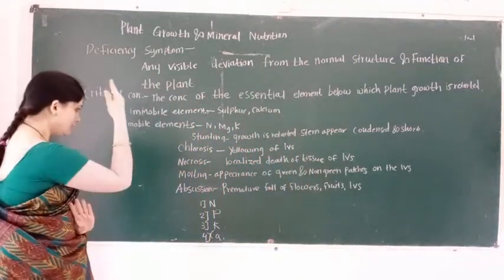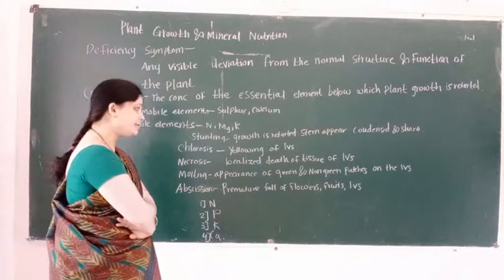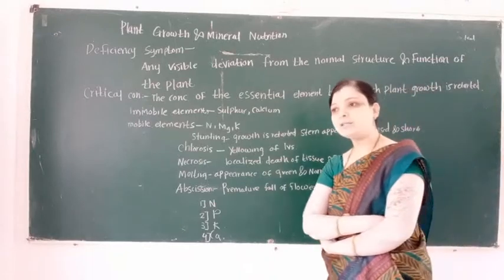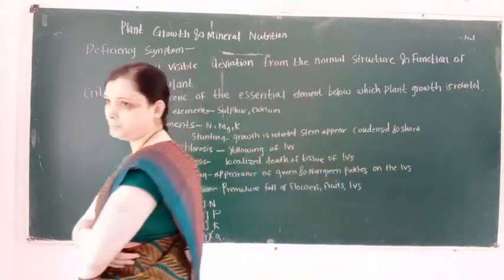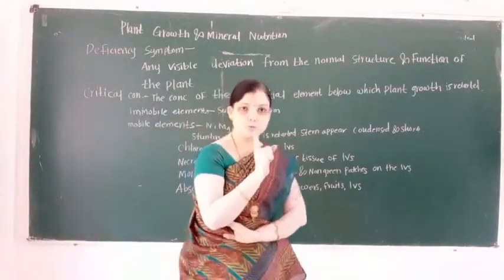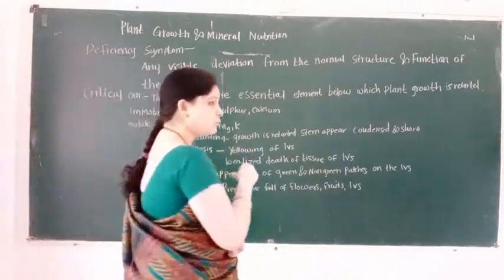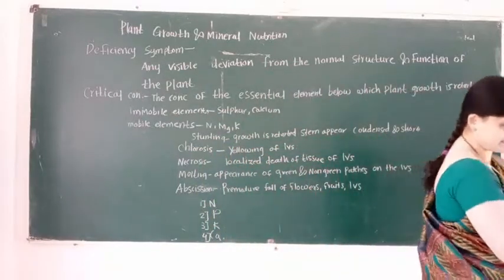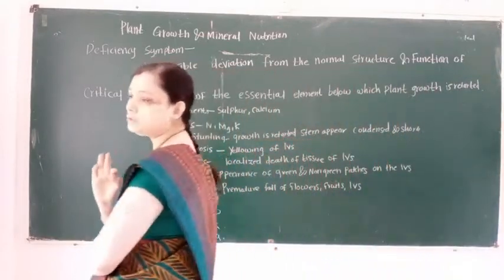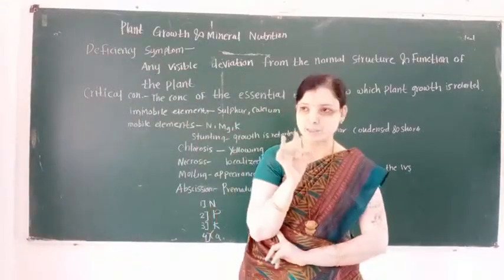In this symptom, chlorosis means there is yellowing of leaves. That is, green leaves change their color and turn yellow due to a lesser amount of chlorophyll pigment, or chlorophyll pigments are absent. So the leaf changes its color and yellowing of leaves takes place. So it is the second deficiency symptom.